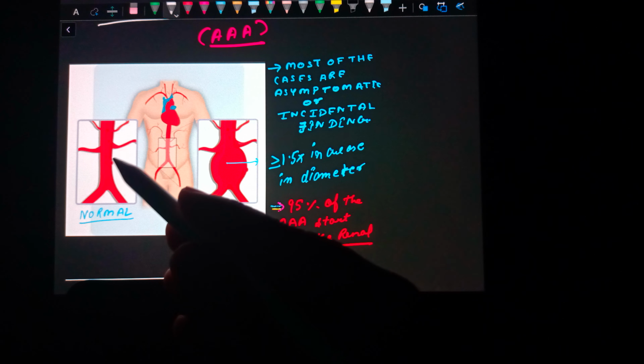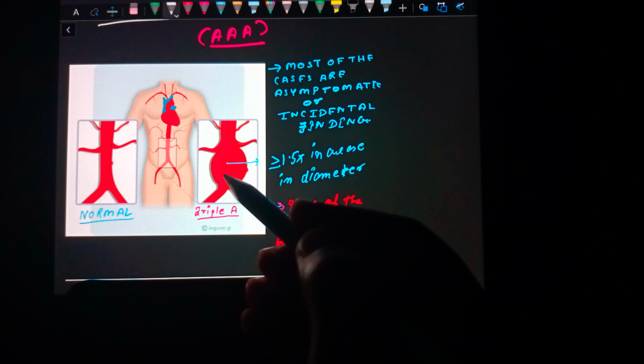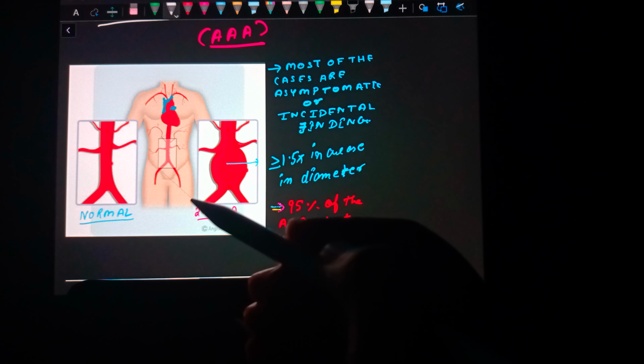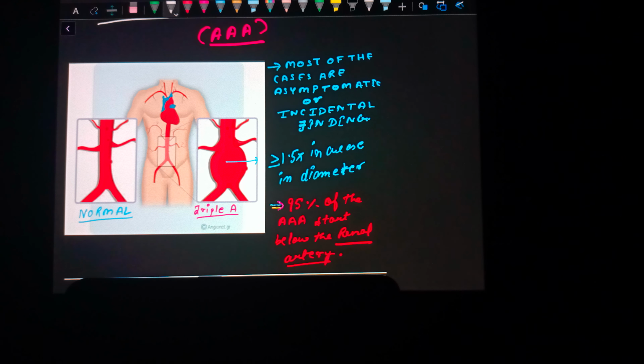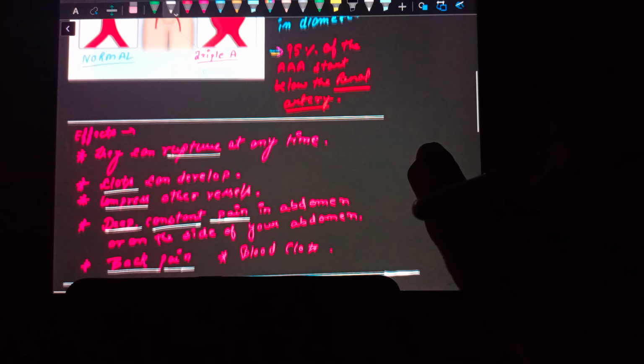Here is the normal diameter of the aorta, and here is the increased diameter of the aorta. 95% of triple A's start below the renal arteries. This is because there is very little collagen and protein found there.